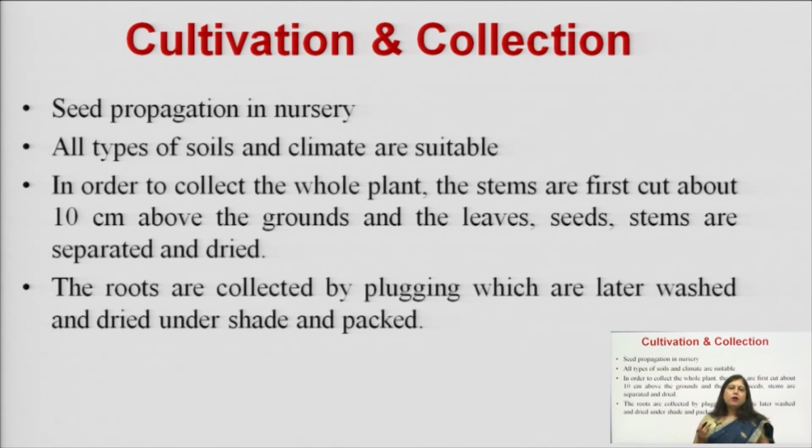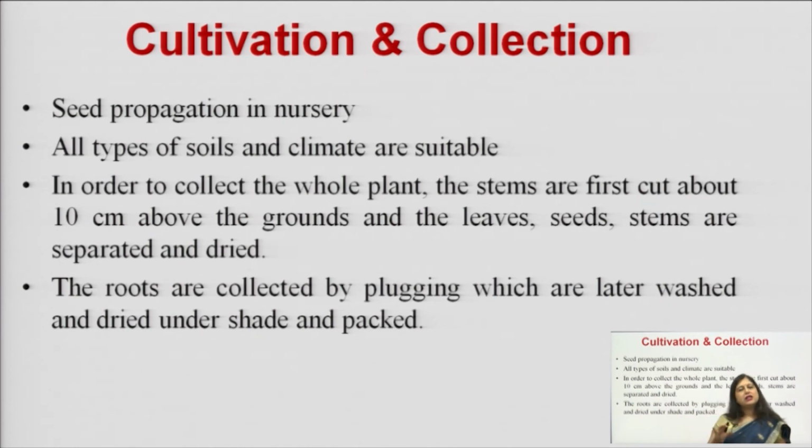For collection, initially the stem part is cut around 10 centimeters above the ground, and the rest remains. Then by ploughing, the roots and remaining stem are removed. All the parts are separated nicely, air dried, washed, dried again, and then they are marketed.